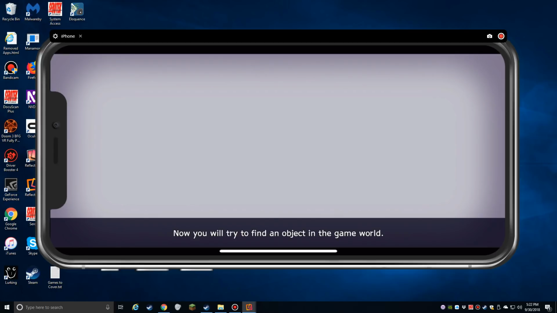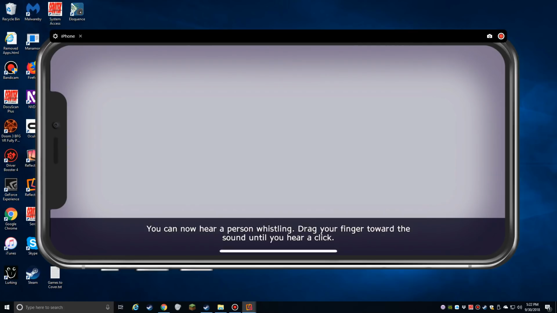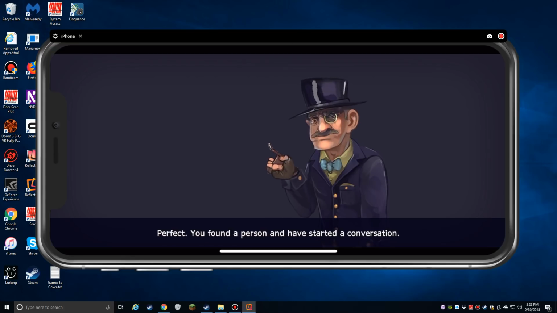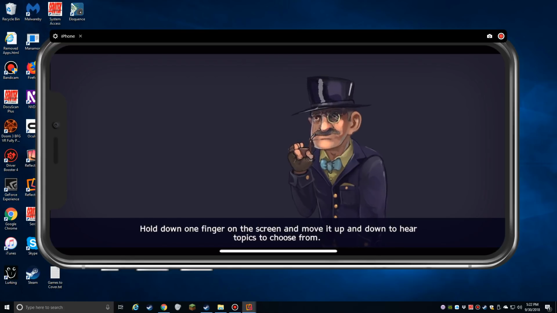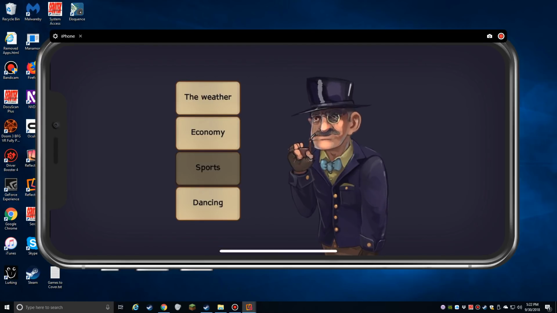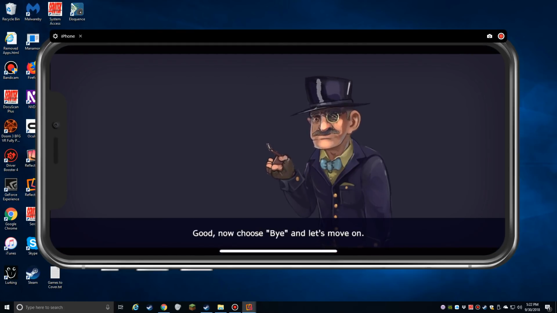Now you will try to find an object in the game world. Hold down one finger on the screen. You can now hear a person whistling. Drag your finger to... Good. Now... Hello. Perfect. You found a person and have started a conversation. Hold down one finger on the screen and move it up and down to hear topics to choose from. Release your finger to select. Now, give it a shot. Try to talk about the weather. Sports. Economy. The weather. The weather is great. Good. Now choose buy, and let's move on.